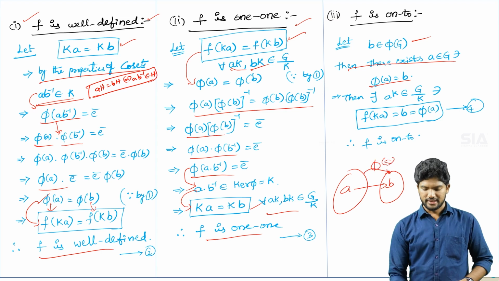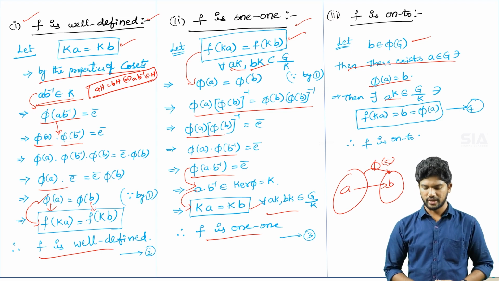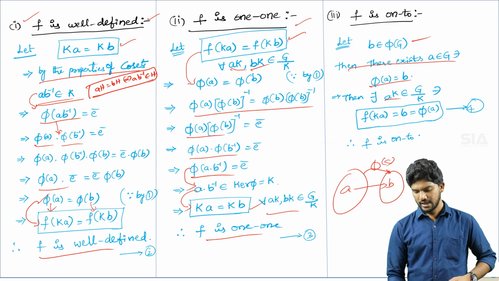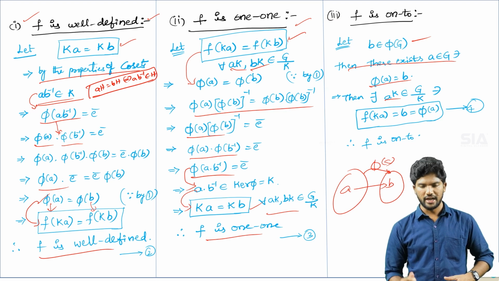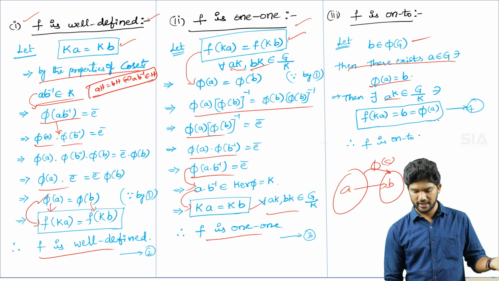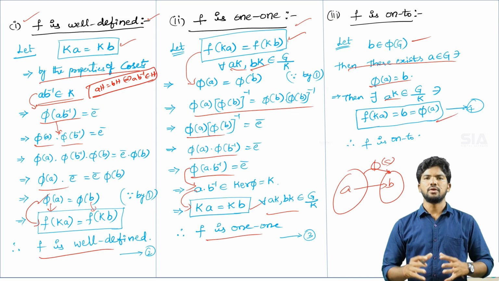Then there exists aK, one left coset, aK belongs to G by K, because it belongs to the factor group, such that according to equation number 1 and the kernel condition, we can write equation number 4: f of Ka is equal to pi of a.